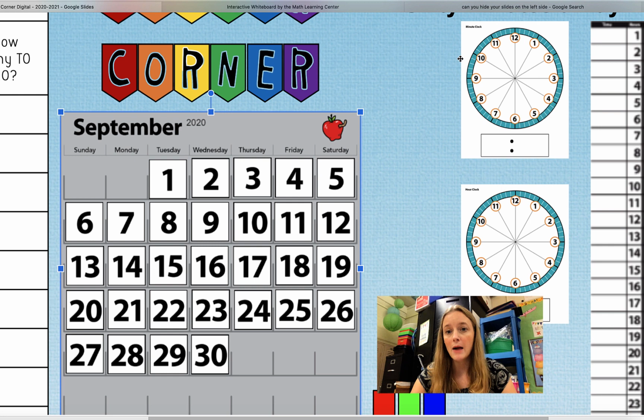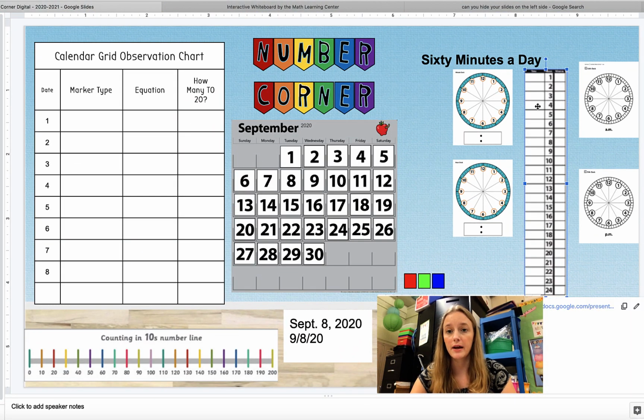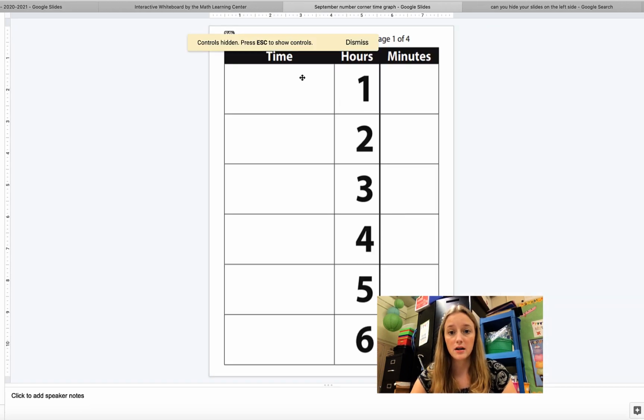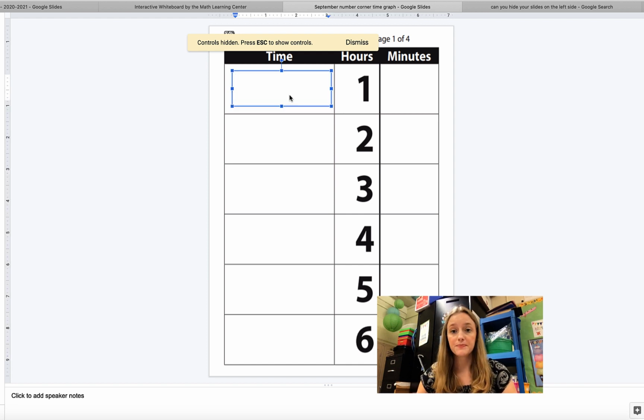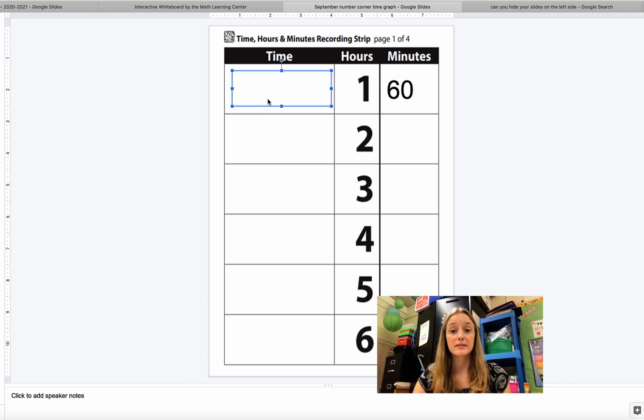Now, does anybody remember how many minutes are in an hour? There's 60, right? So every single day that we are in school, we're going to be recording on this sheet you see here. Okay, I'm going to click it so you can see what it looks like. Here it is right here. So we are in our first day of school today. So for today, how many minutes? For every single time we're in school, we're going to collect 60 minutes, okay? So we are going to write 60 here because we've done one day. We're at 60 minutes, and the time would be 1 o'clock.